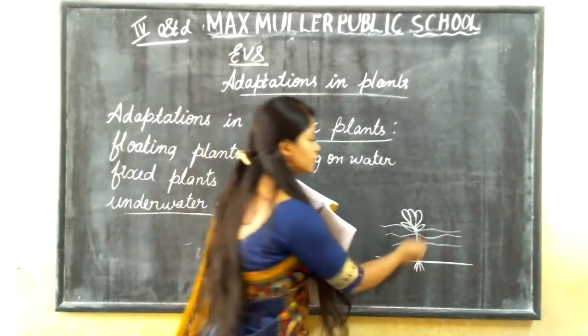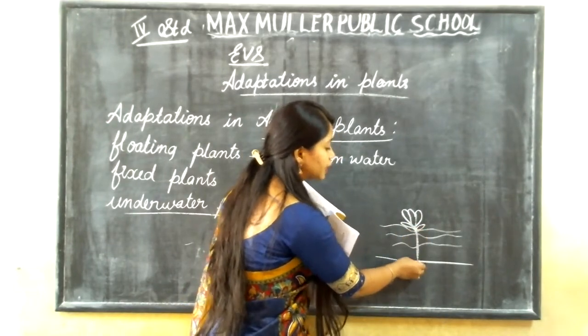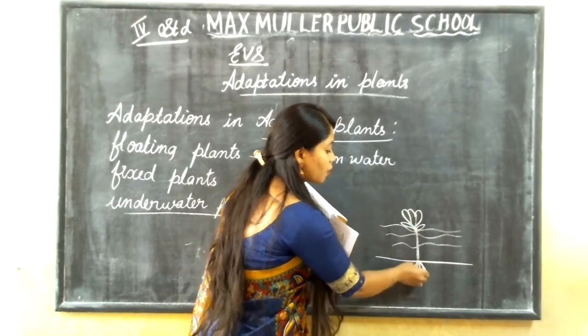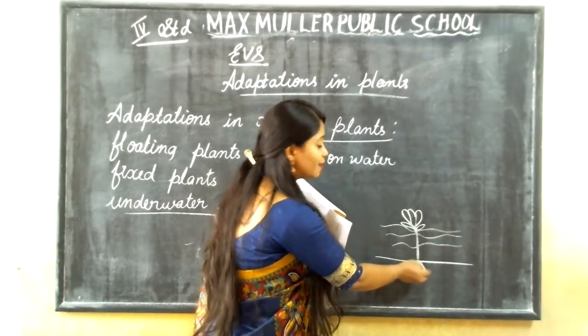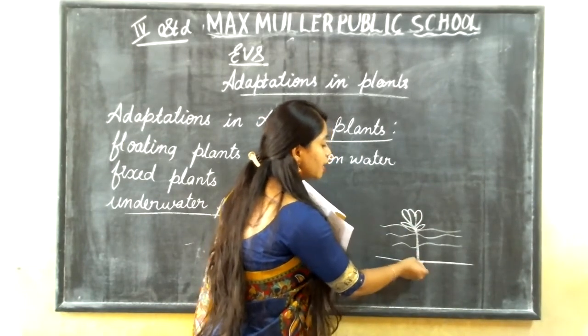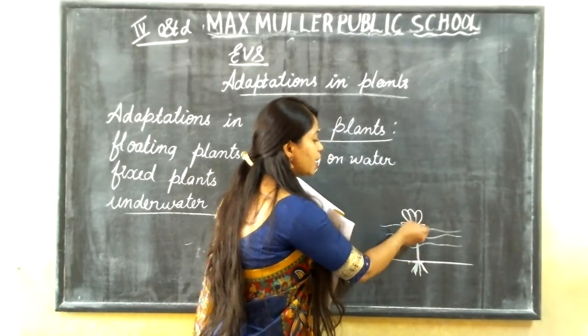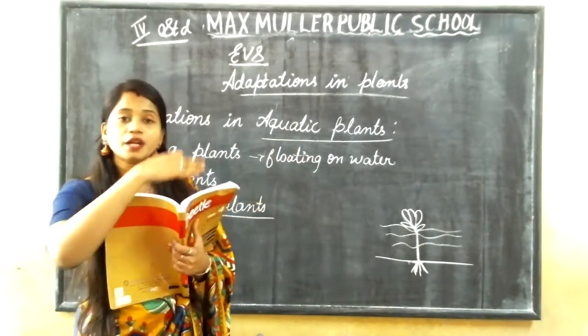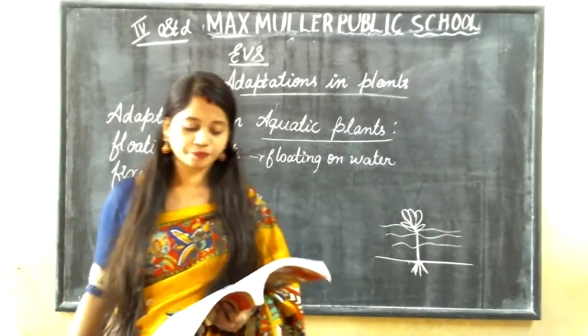If this is the water, this is the soil here. From here the roots are growing, and here the plant is there. It is growing from the bed of the pond. These plants' roots are fixed to the soil, and the stem is growing, and the leaves or flower are growing out of the water.